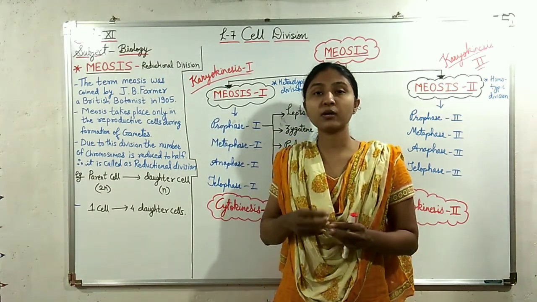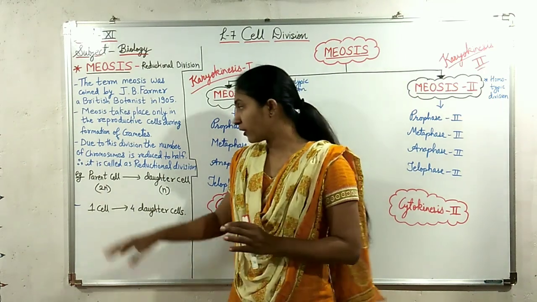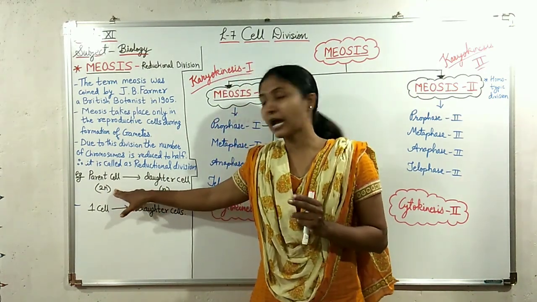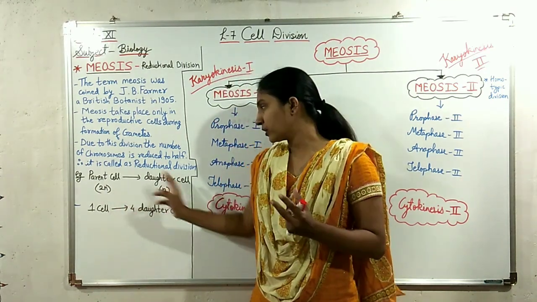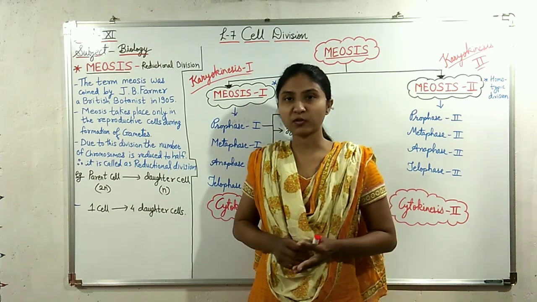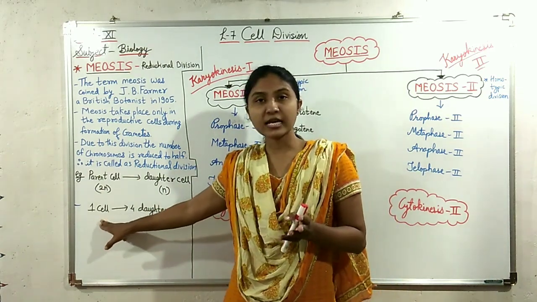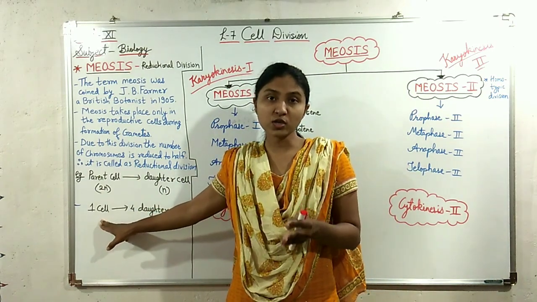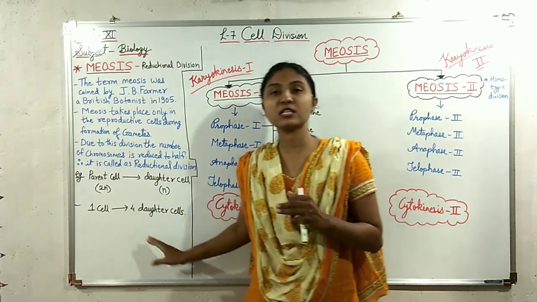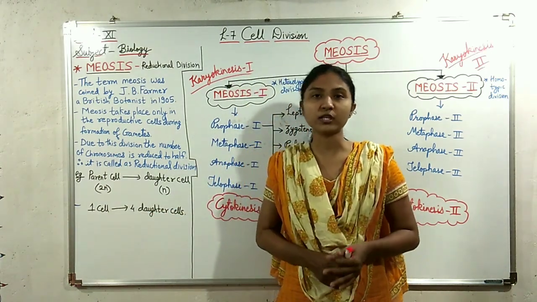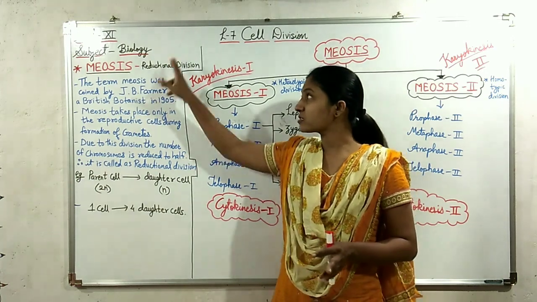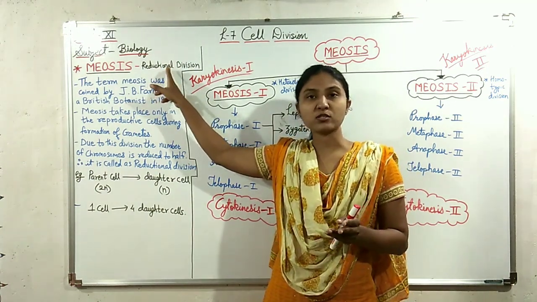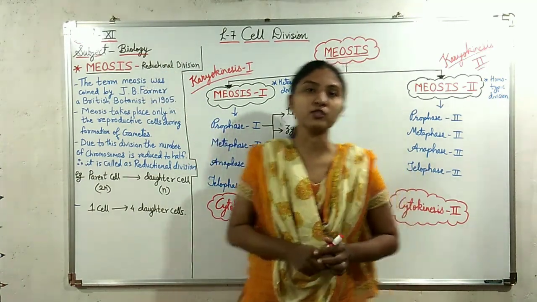For example, if a parent cell has 2n chromosomes, the daughter cells will have n chromosomes, and one cell gets divided into 4 new daughter cells. That's why meiosis is called the reductional division.